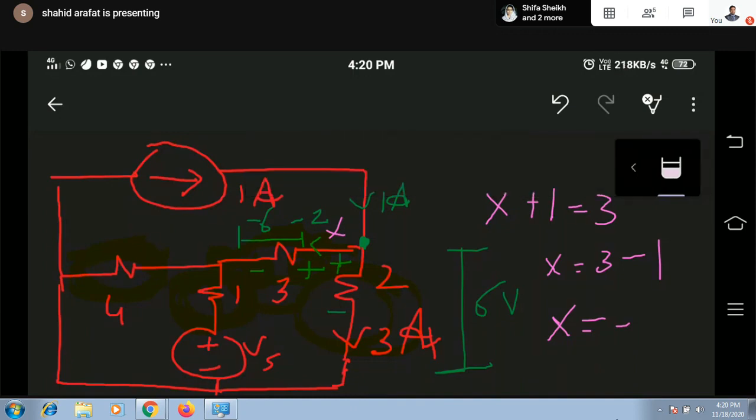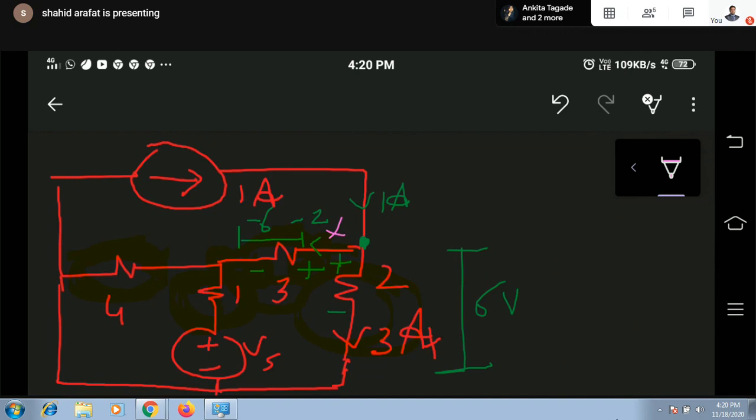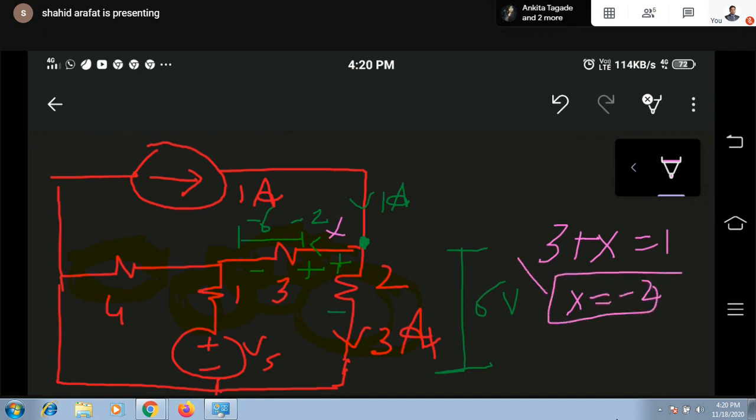I wrote it differently: incoming equals outgoing, so outgoing is 3 plus X, or incoming is 1. So X will be minus 2. That's why I have placed minus 2 here. So this is the X.